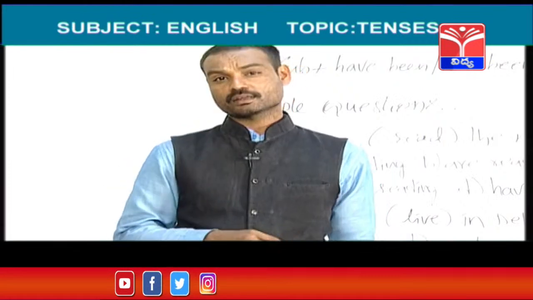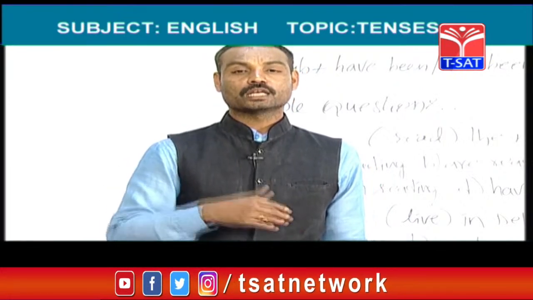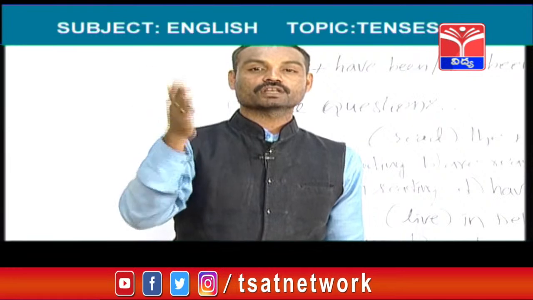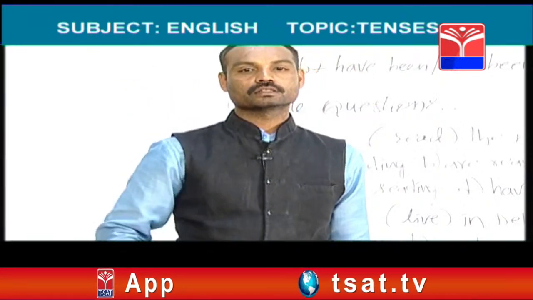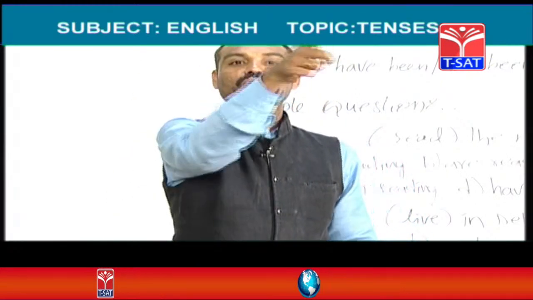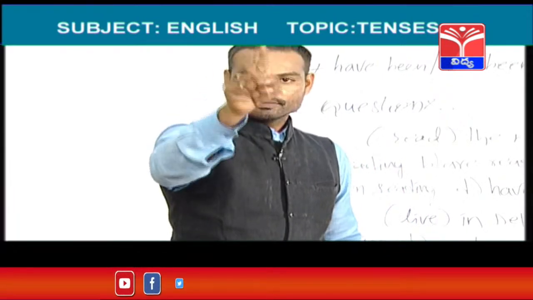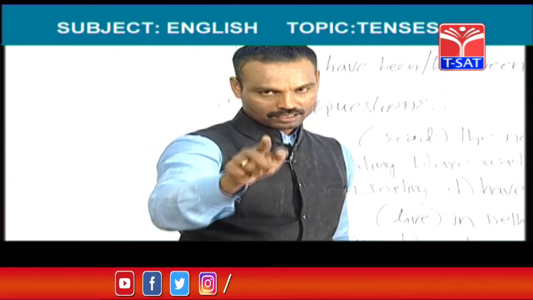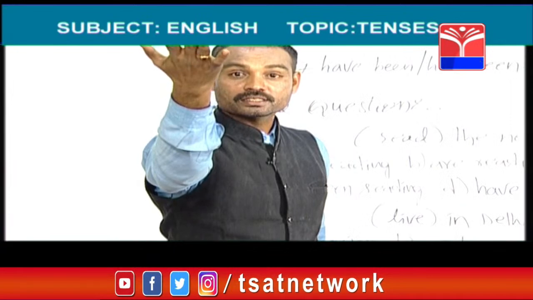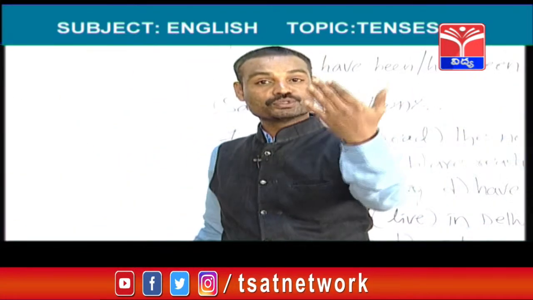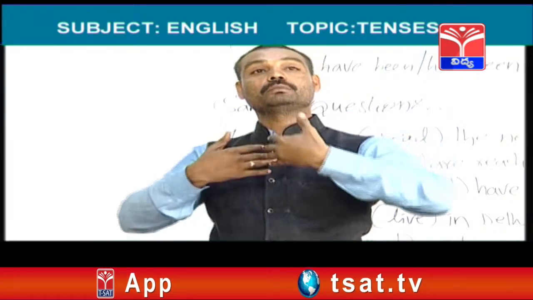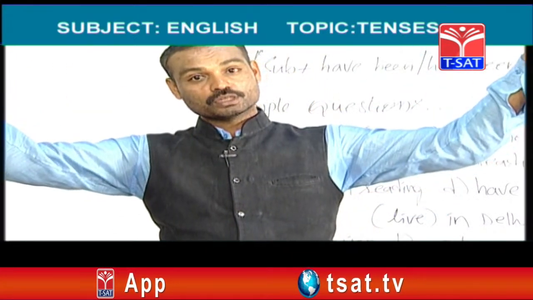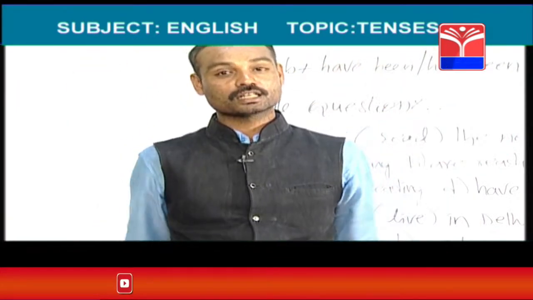Will be should be there, with the ing form. I will be waiting for you. We will be waiting. You will be waiting. They will be waiting. He will be waiting. She will be waiting. Future continuous is used to tell an action which will be going on at some time in the future. Whenever you are asked a question like what will you be doing next year, where will you be working in future, to answer such questions you should use future continuous. I will be working in London in future.